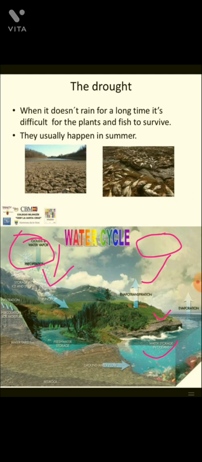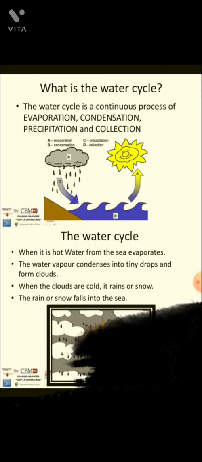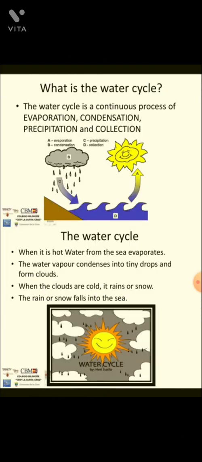वाटर ऊपर जाता है इवापोरेशन के थ्रू और कंडेंसेशन होता है, प्रेसिपिटेशन होता है, and again it comes in the form of rain, flakes, snowfall, and in this form it comes again. Okay, what is the water cycle? It is the continuous process of evaporation, condensation, precipitation and collection. When it is hot, water from the sea evaporates, the water vapor condenses into tiny drops and forms clouds.